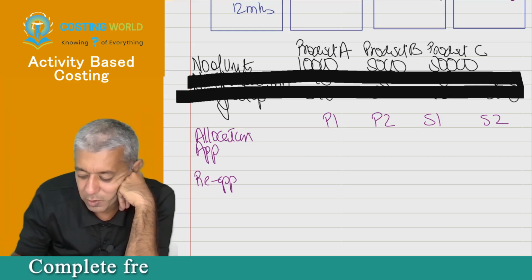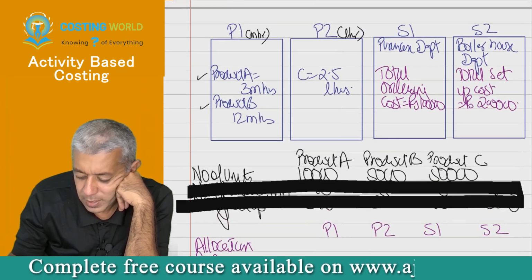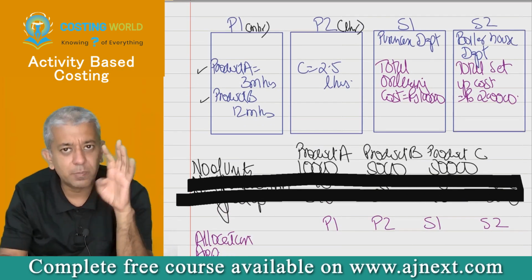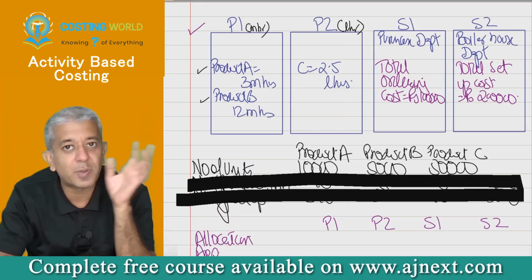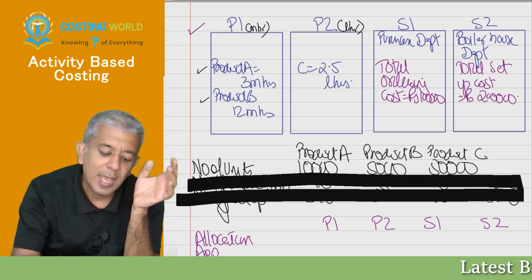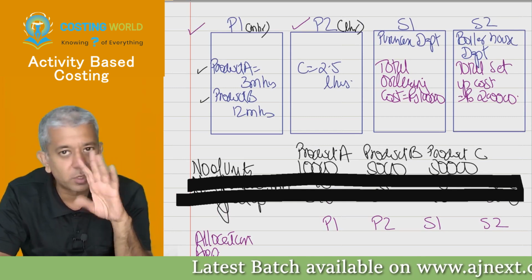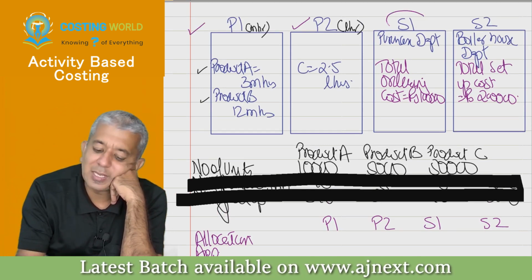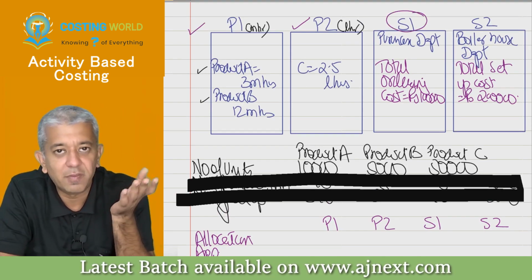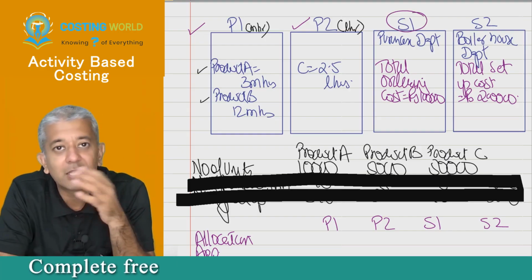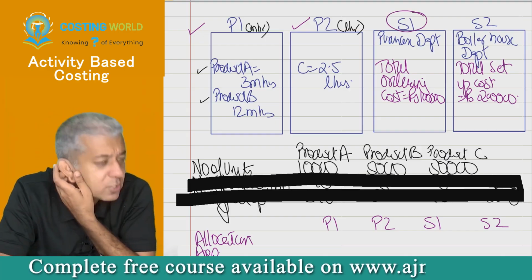So therefore it is time for me to give you cost. I want to keep the example quite simple. So I have not given you any specific cost of P1, any specific cost of P2. I have not given you that. But for S1, that's a purchase department, whenever they will be purchasing, they will be incurring that transportation cost. That is overheads. Okay.